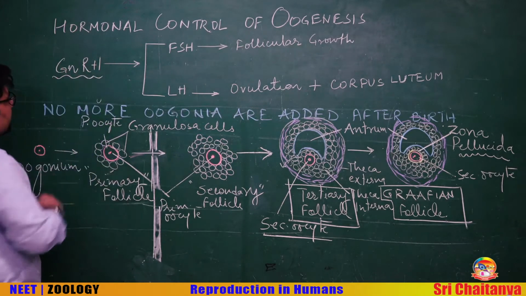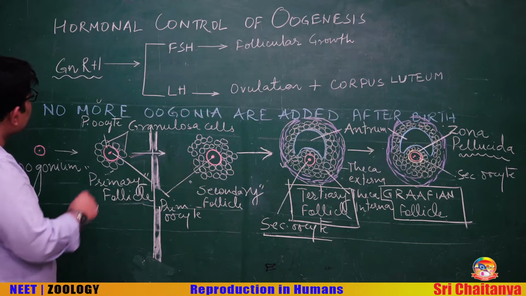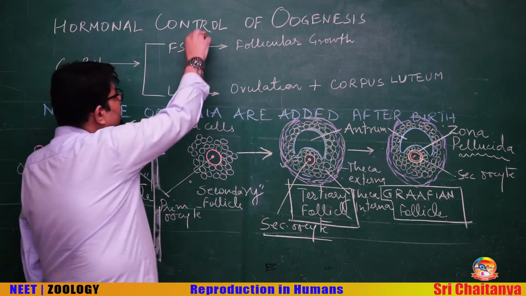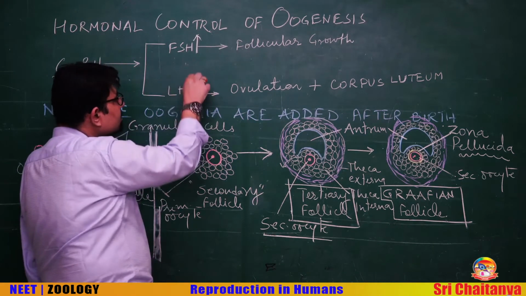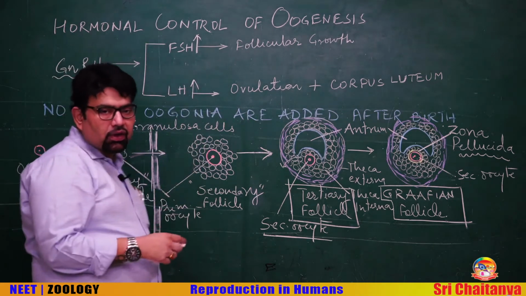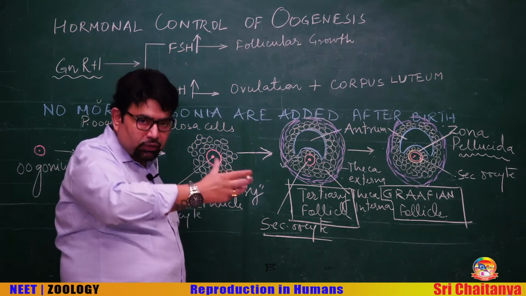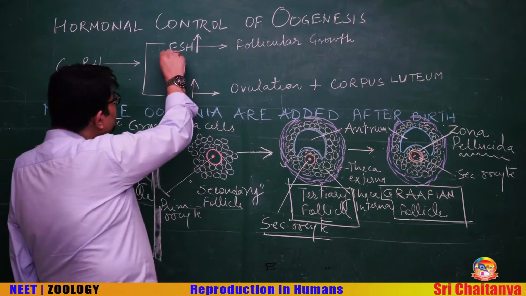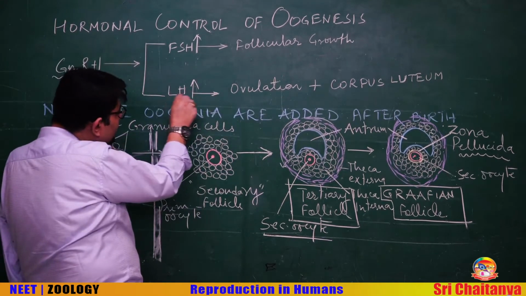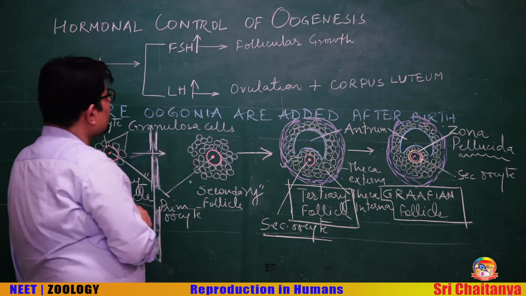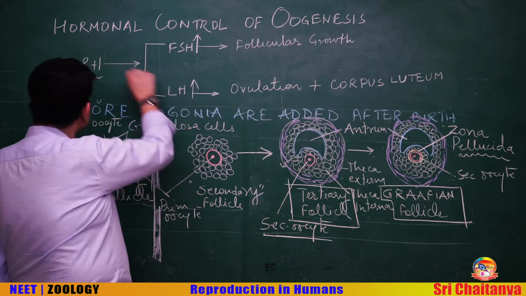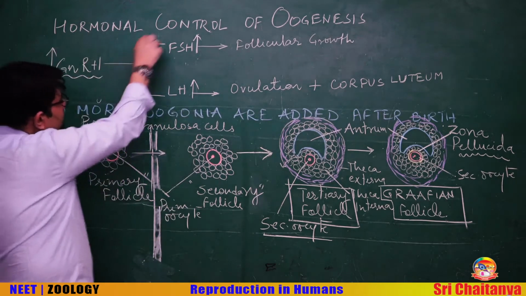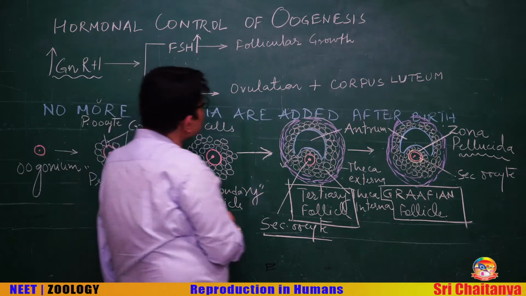Remember, at puberty, there is a surge in the level of GnRH, and GnRH causes the further increase in the level of FSH and LH. It depends on the pulse frequency of GnRH. A different pulse frequency will stimulate FSH and a different pulse frequency will stimulate LH. But both these gonadotropins are released under the influence of GnRH. So, at puberty it increases and the level of FSH and LH increases.